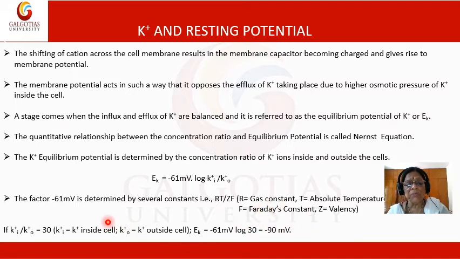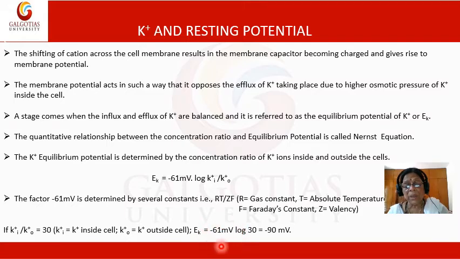So if we put the value of Ki by Ko as 30, suppose the concentration of potassium ion is 30 times more in the intracellular fluid in comparison to that of extracellular fluid, it comes to around minus 90 millivolt.